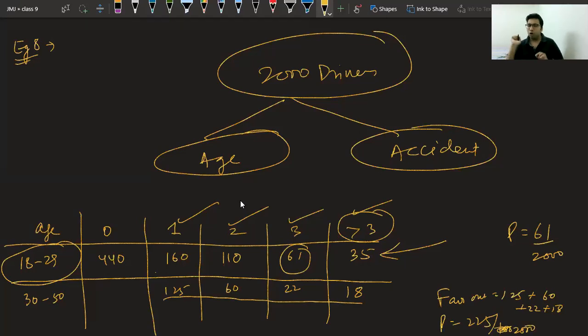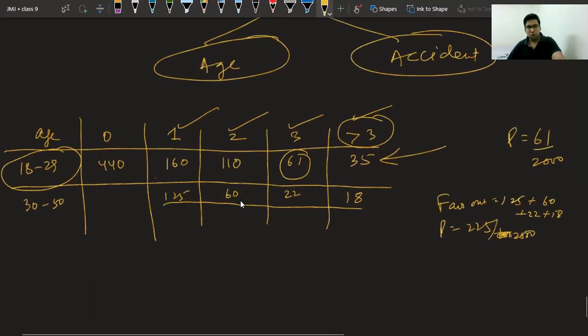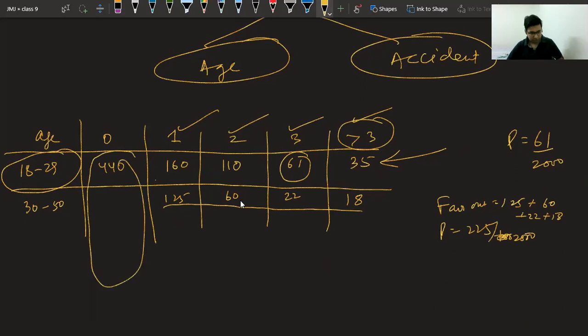Yes, I hope all of you are able to understand the language of the question. The third part is saying having no accidents in 1 year. Class, this time they are not taking any age group. They are just saying one thing, having no accident in 1 year. It can be of any age group. This time they are not fixing it. So you have to take the zero accidents of all the three age groups, which is 440, 505, and the third case is above 50, 360. And when you add all these three, the sum will be 1305.